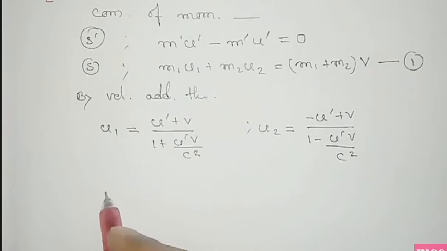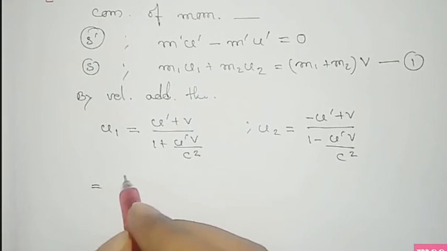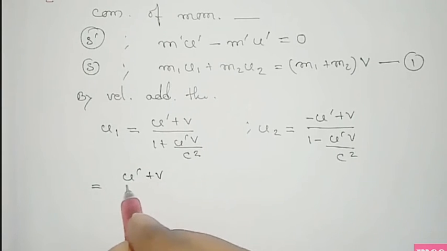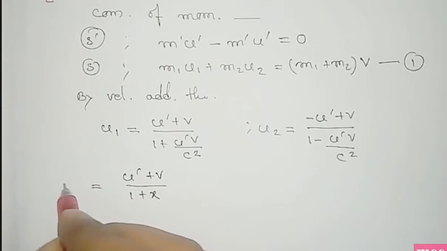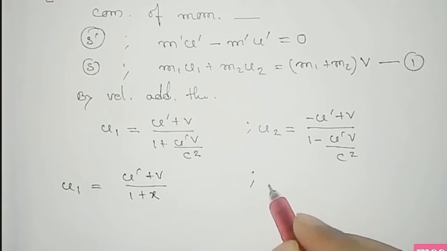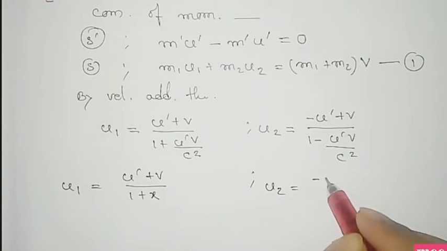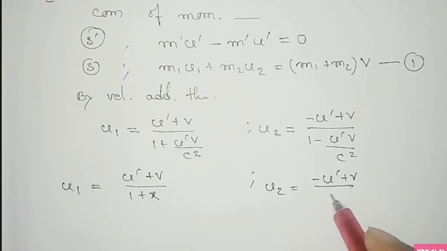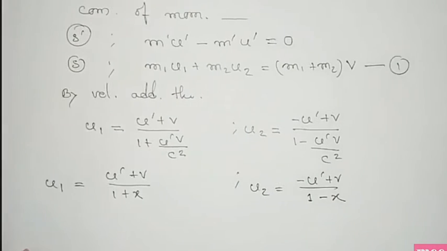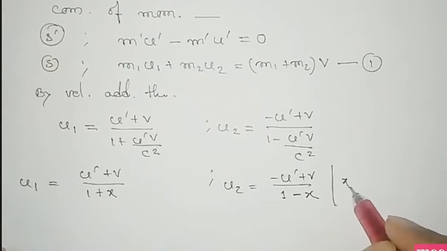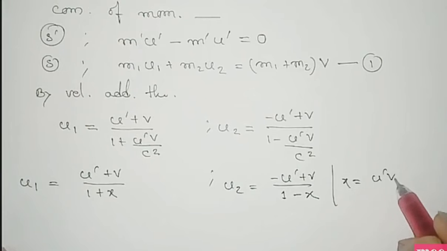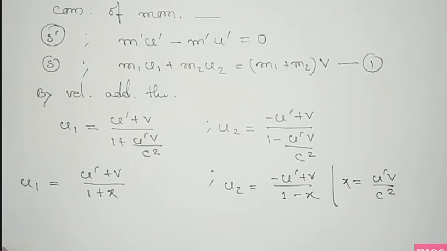Now take the term u prime v by c square as x. So we get u1 equals u prime plus v by 1 plus x, and similarly u2 equals minus u prime plus v by 1 minus x, because we considered x equal to u prime v by c square.